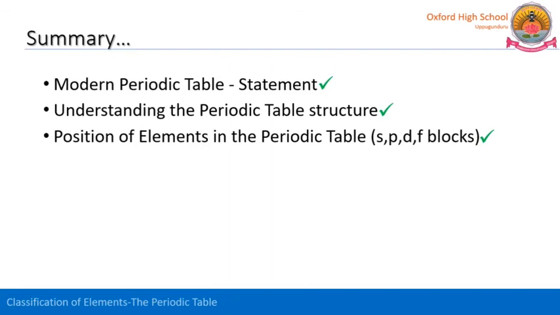Whereas F block elements internally belong to D block. So these F block are called inner transition elements, and we have 2 series, 4F and 5F. 4F is nothing but lanthanide series and 5F is nothing but actinide series. These are 14 and 14 elements.